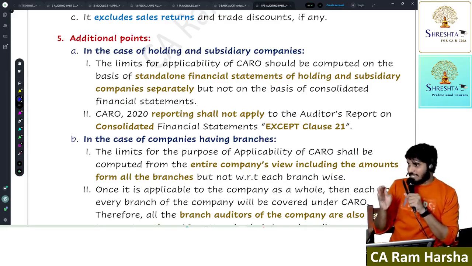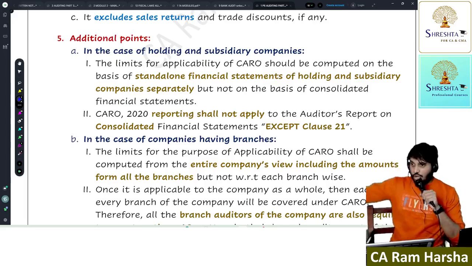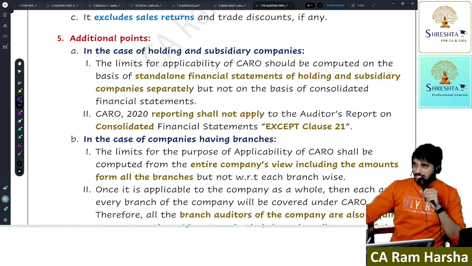So the next one we'll discuss, we'll continue after a few minutes break. Getting it? So clauses we need to start. The clauses and checklist, once we discuss that over this chapter, I will show you what are all the references that you need to look into. What are the books that you need to look into on this chapter. Okay.